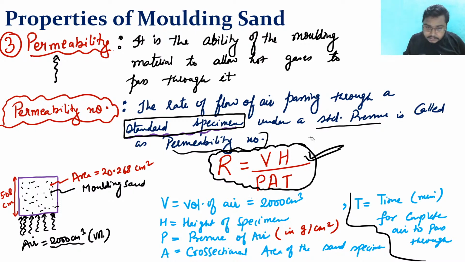But one more thing here: this formula also reduces to R is equal to... now see, if you put the value of V here, what is the value of V? V is 2000. If you put the area here, then you will get the relation. If you have a calculator, try to put the area, height, and volume in this equation, and tell me the equation that you are getting.